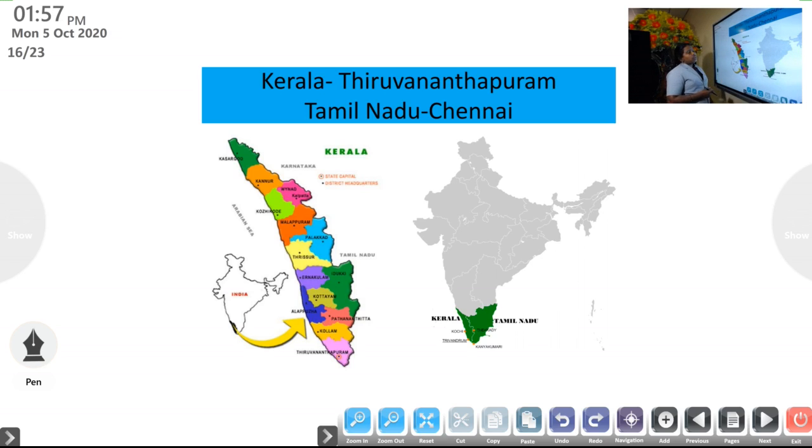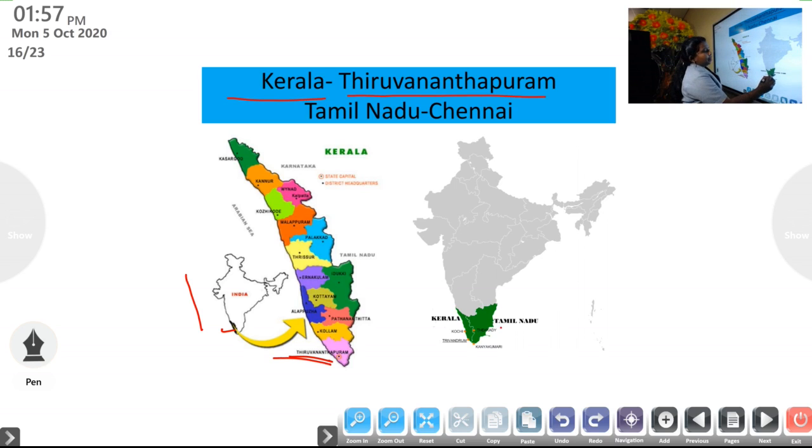Now, what's the name of our state? Our state is Kerala. The capital of Kerala is Thiruvananthapuram. Here in India, Kerala exists here, and here we can see Thiruvananthapuram. We are living in Thiruvananthapuram. Our school Sarvodaya is located in Thiruvananthapuram. So Thiruvananthapuram is the capital city of Kerala. What's the importance of a capital city? The government offices of our state government are located in the capital.